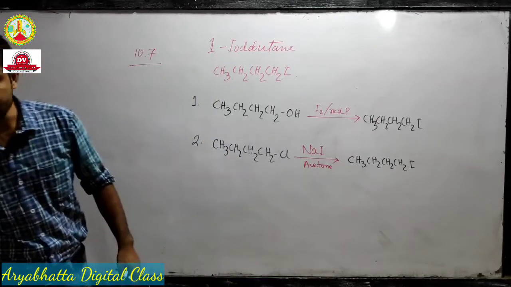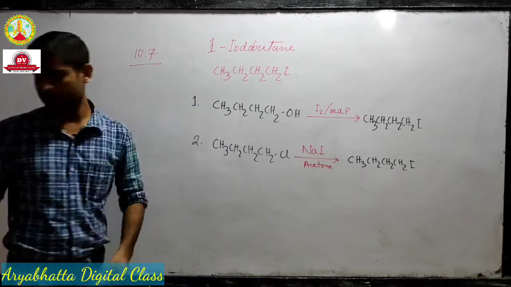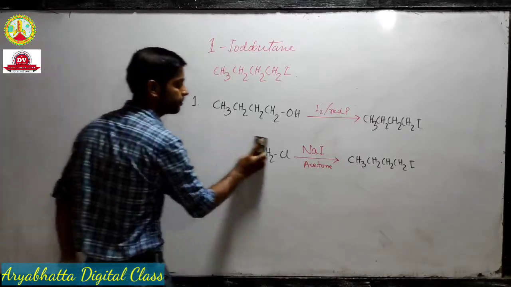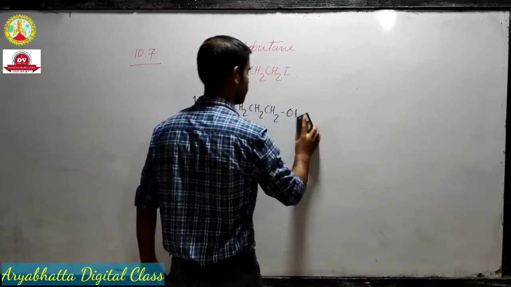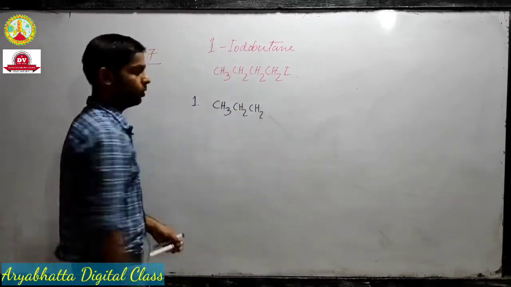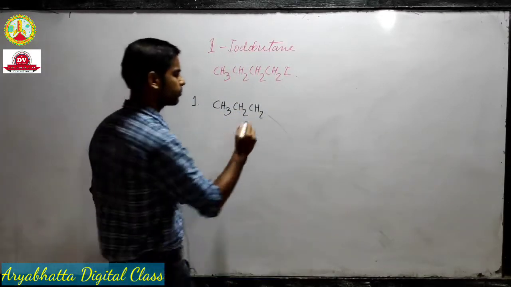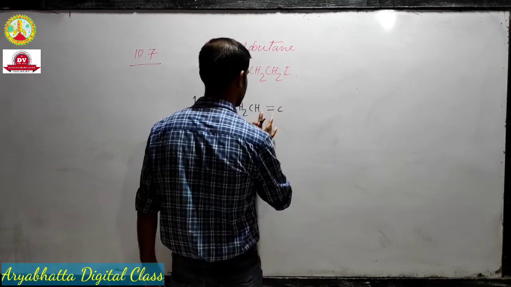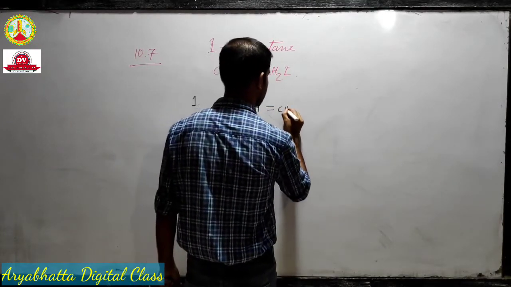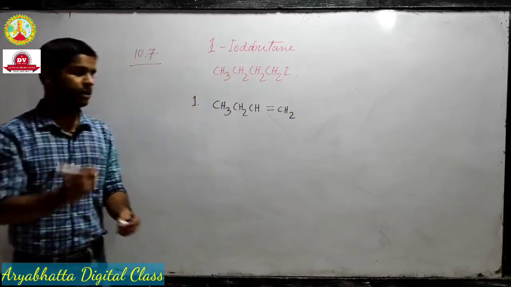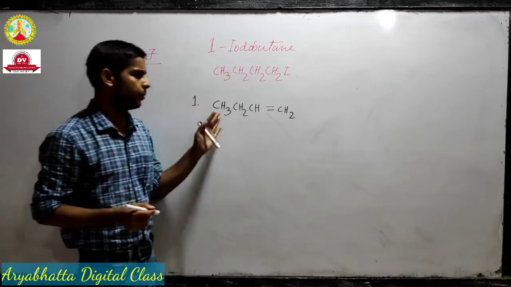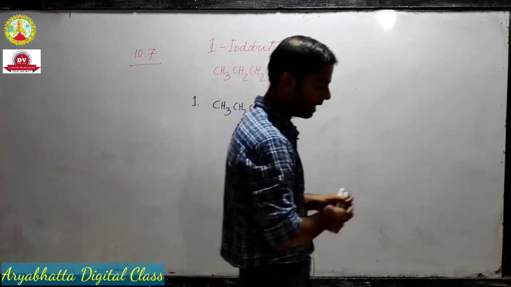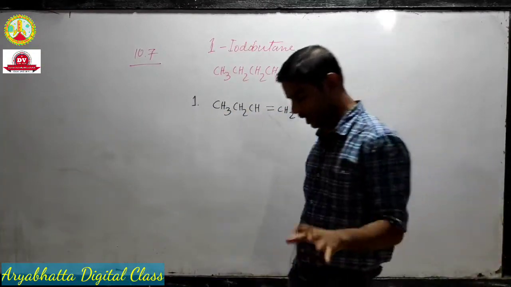Now the last question is 1-butene. This is our 1-butene, because the double bond is at the terminal carbon.